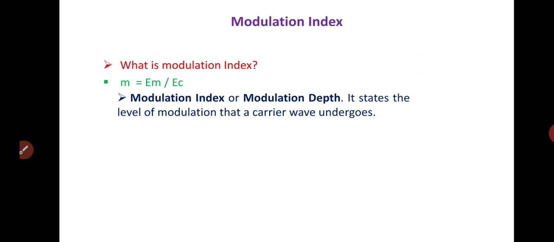Now let us discuss the concept of modulation index. What is modulation index? The modulation index, also called modulation depth, measures the level of modulation, and it is defined as the ratio of the amplitude of the modulating signal to the amplitude of the carrier signal.